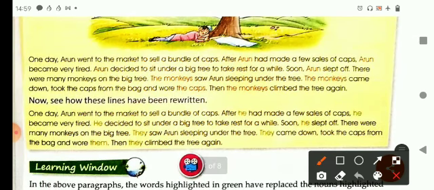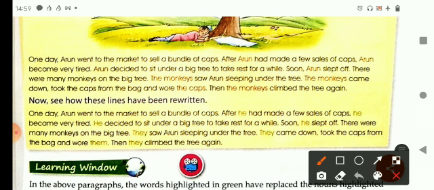One day, Arun went to the market to sell a bundle of caps. Arun had made a few sales of caps. Arun became very tired. Arun decided to sit under a big tree to take rest for a while. Soon Arun slept off. There were many monkeys on the big tree. The monkeys saw Arun sleeping under the tree. The monkeys came down, took the caps from bag and wore the caps. Then the monkeys climbed the tree again.